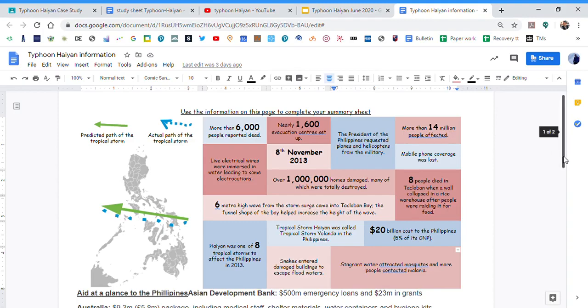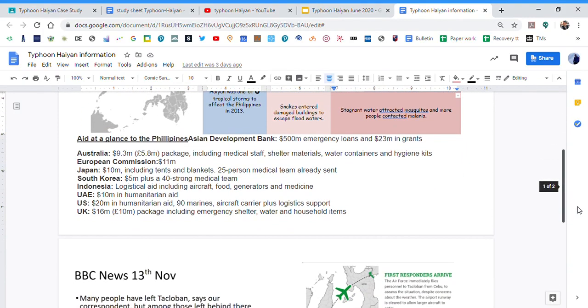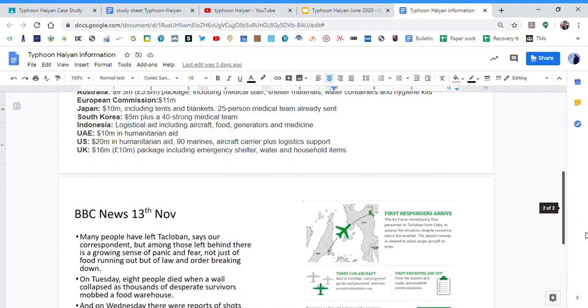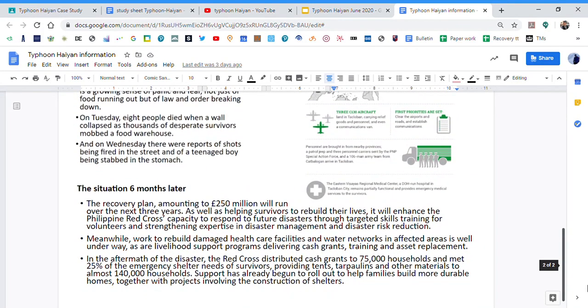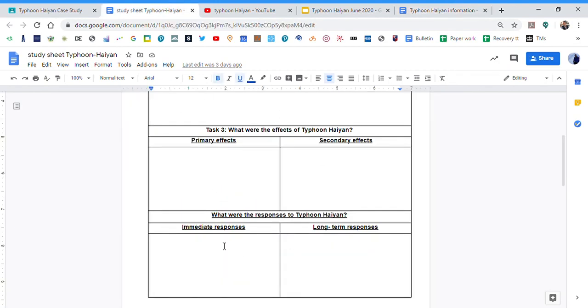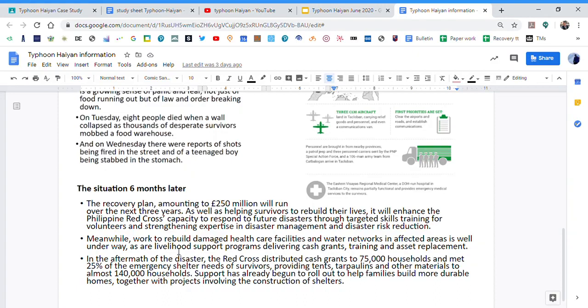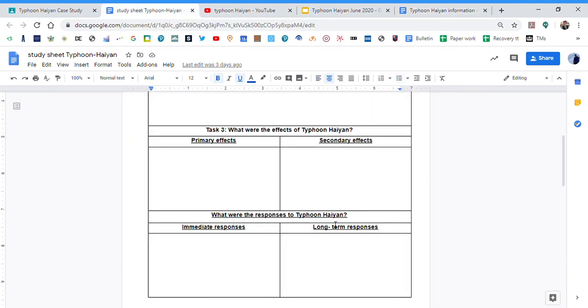And then going on to the second page here, I've crammed lots of facts and figures and some aid information there, other clippings from news organisations and the Red Cross is this last set of bullet points. And you need to sift through that and also put them into immediate responses. What did people do about it straight away? What did people do about it in the longer term? And let's just exemplify that. So here you go, recovery plan mounting £250 million will run over the next 3 years. So that's obviously going to be a long-term response.